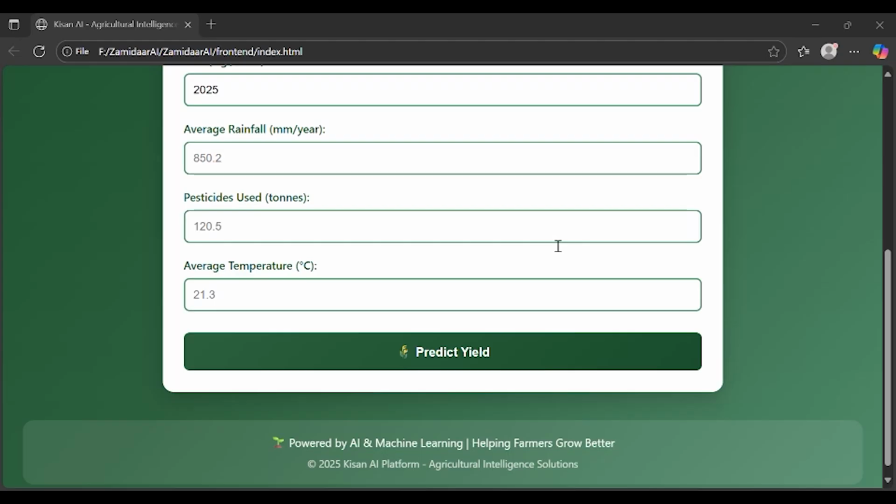The regression model achieved extremely strong performance with the following metrics: 1964.61 mean absolute error, 3812.53 root mean squared error, R square score 0.958, average yield 29,465 Hg per HA, error percentage only 6.67%, which means over 93% accuracy in yield prediction.